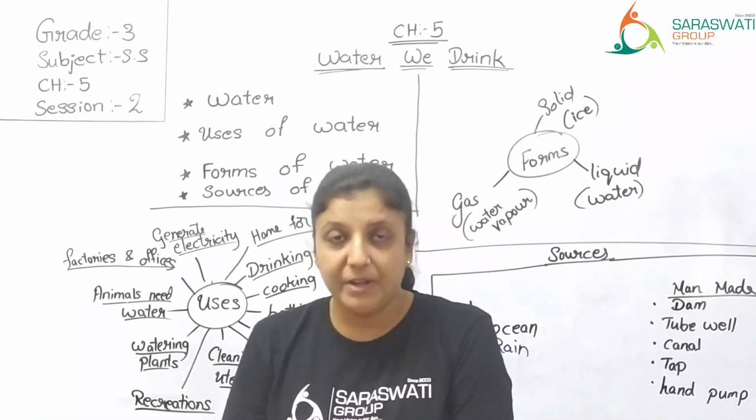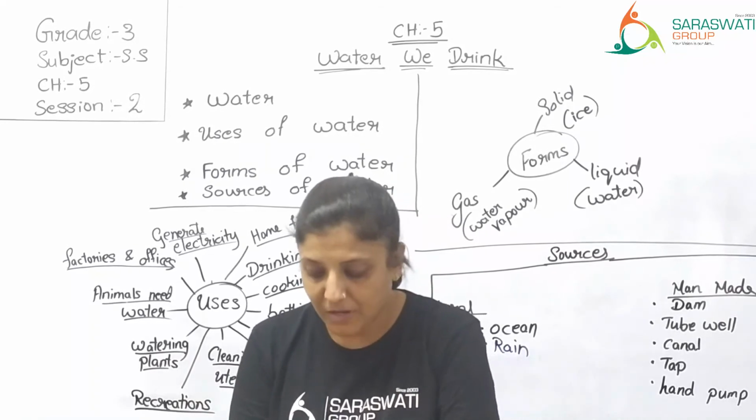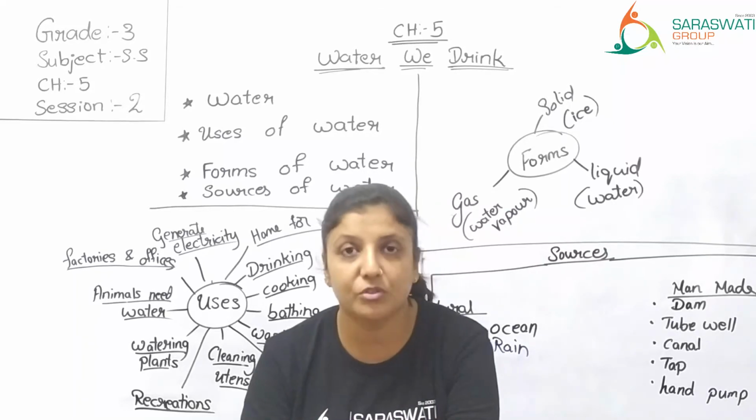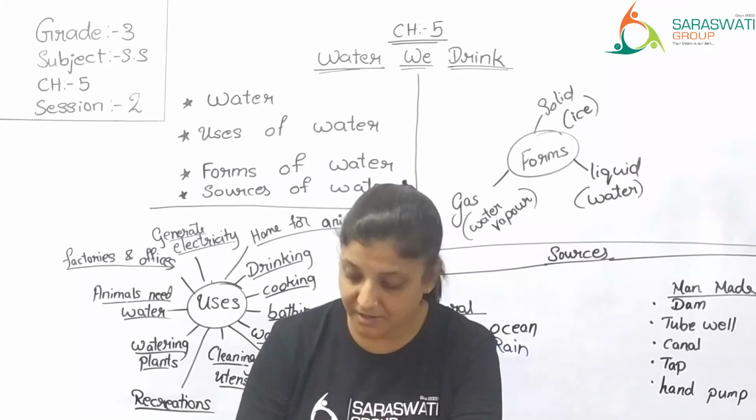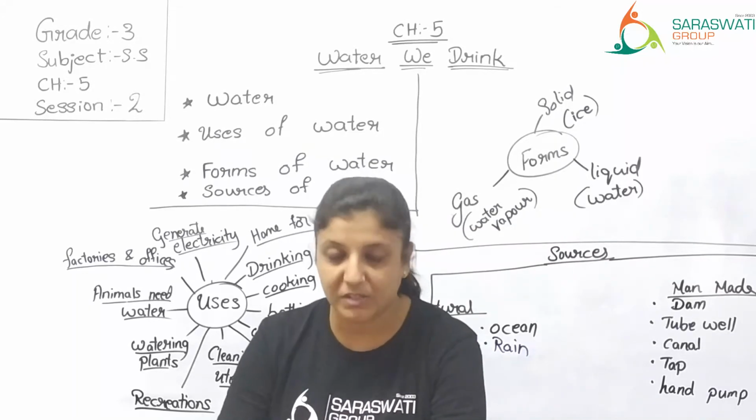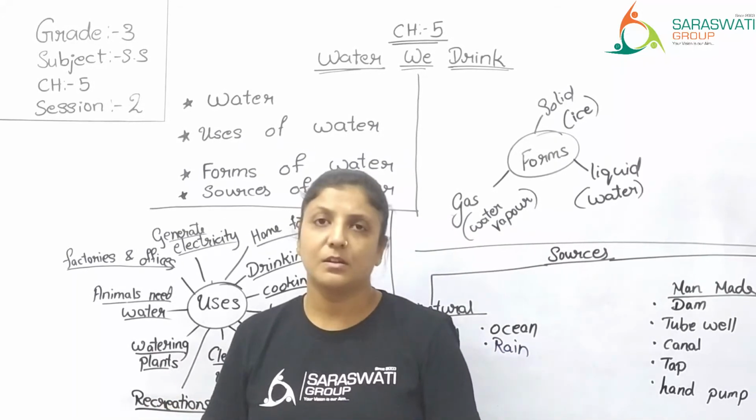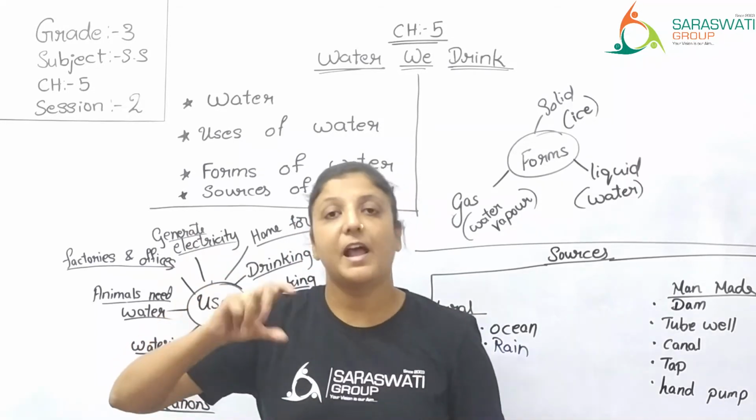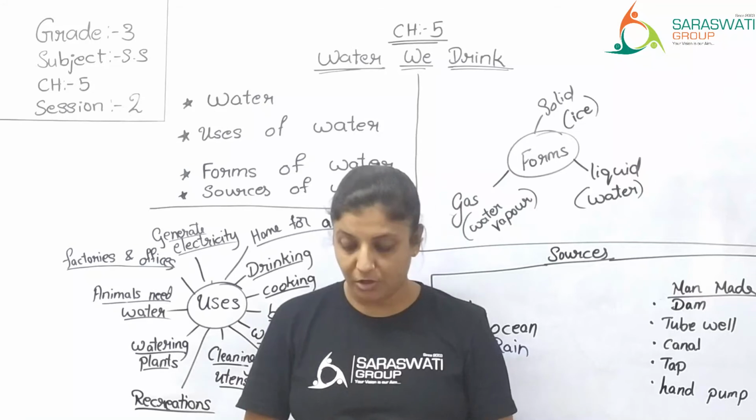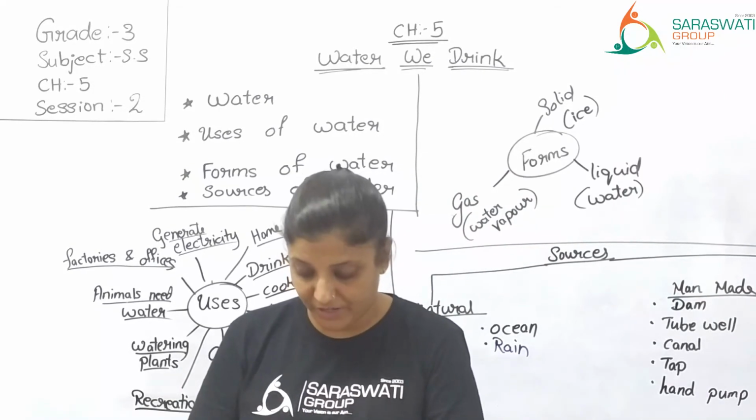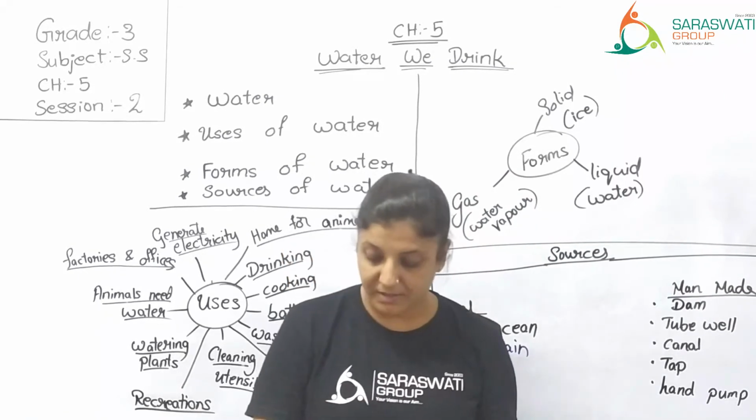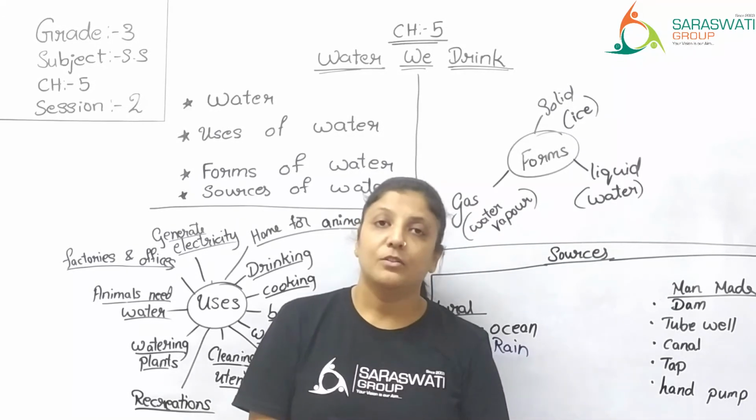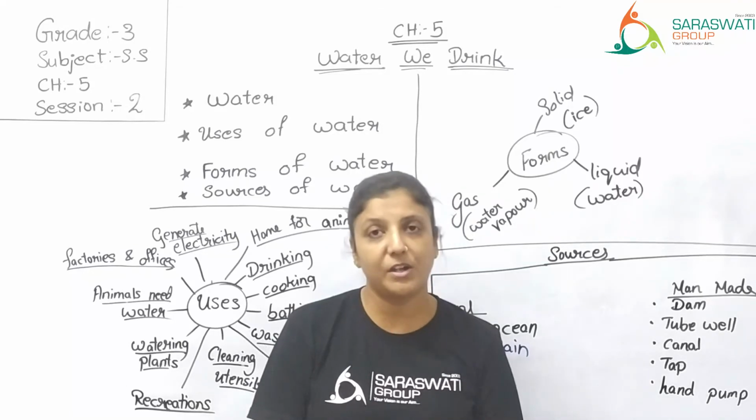Now dams, tube wells, hand pumps, canals, taps are some human-made sources of water. These are all human-made sources of water. Water pipes and taps help in the supply of water in towns and cities. In big towns and cities, water pipes are connected and there are taps through which you can get the water. Water undergoes various purification processes before it is supplied to us for use at home. Now this water which you get through the pipelines is actually purified water.